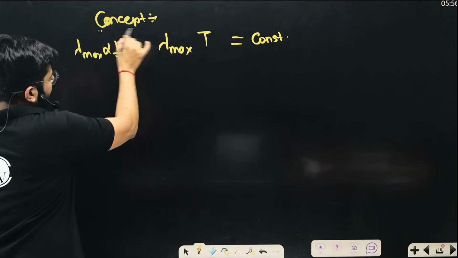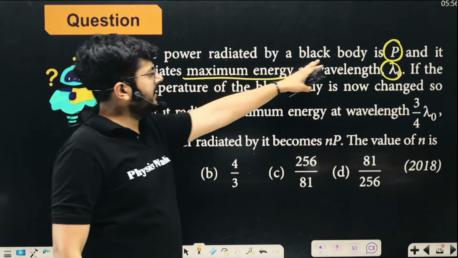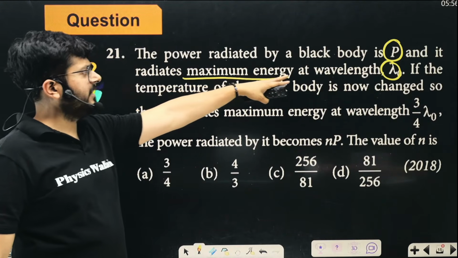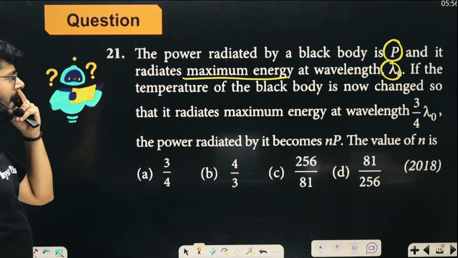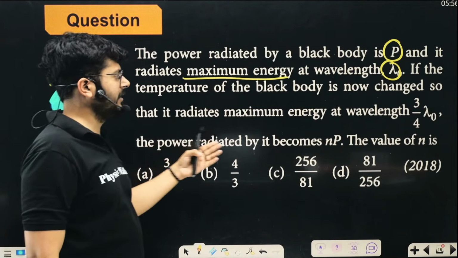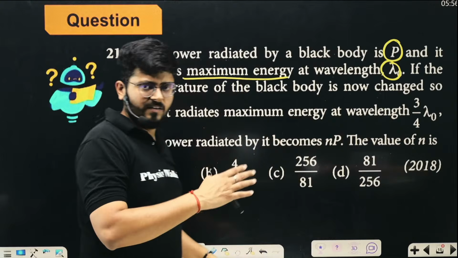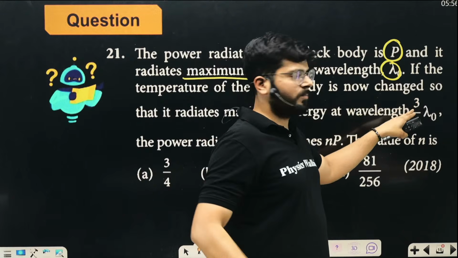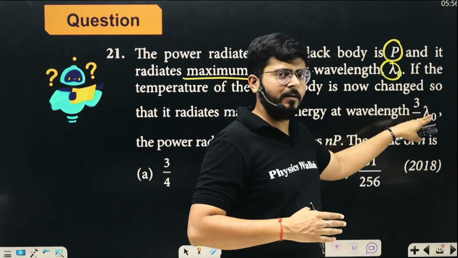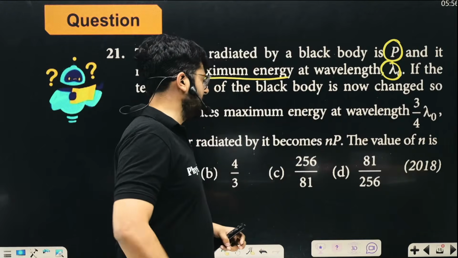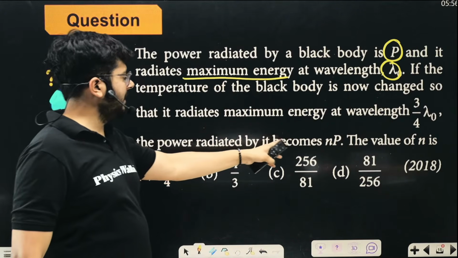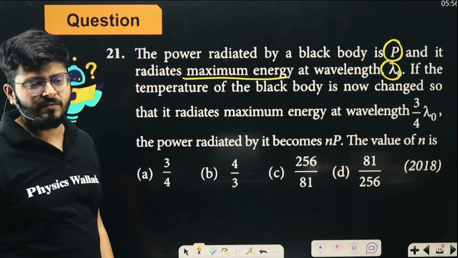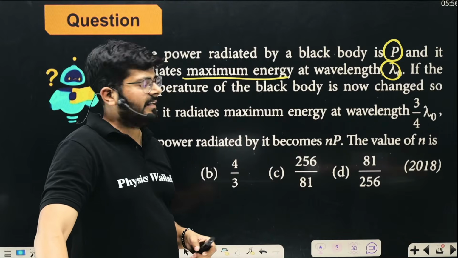The question is saying that initially the black body is emitting power P, and the maximum energy is radiated at wavelength lambda naught. If the temperature of the black body is now changed so that it radiates maximum energy at 3/4 of lambda naught, clearly the wavelength has reduced, so the temperature must have increased. The power radiated by it becomes N times the previous power P. What is the value of N?